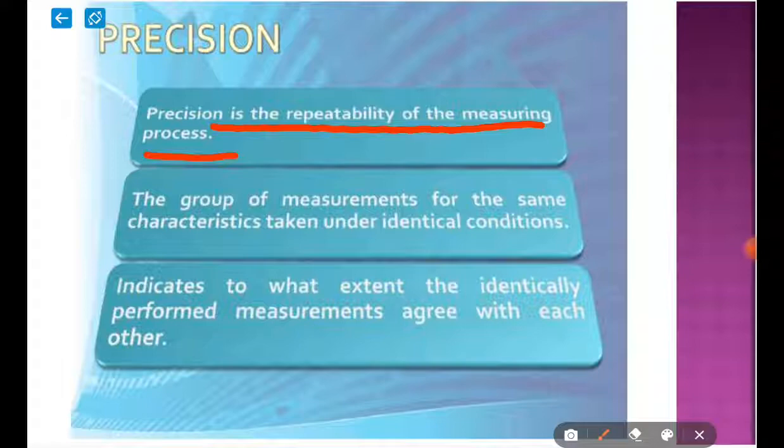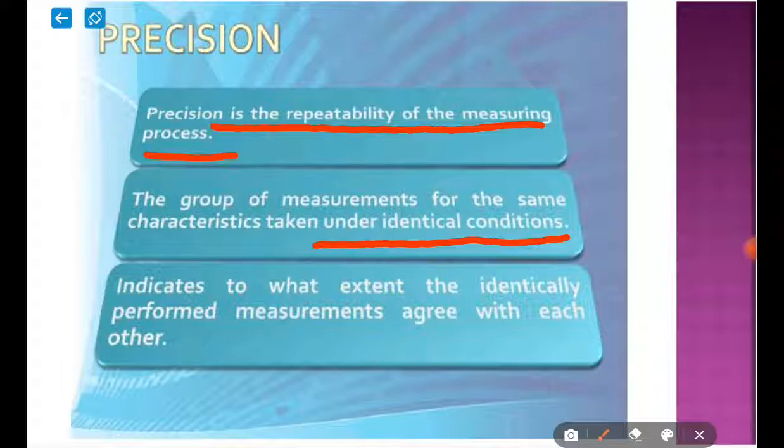All the measurements should be taken under identical conditions. If the measurements repeat again and again, then we can tell that the process has precision.